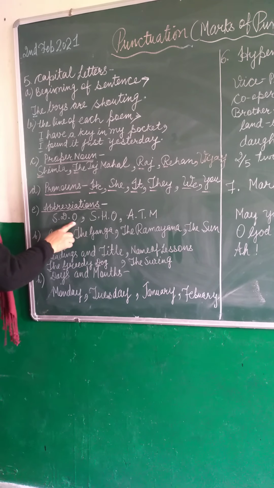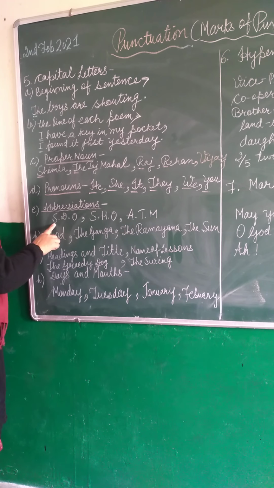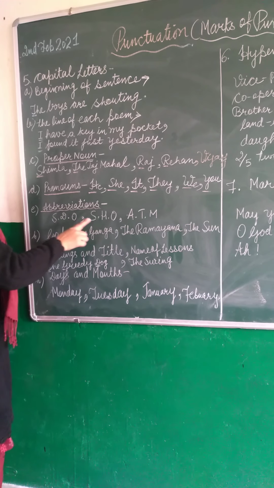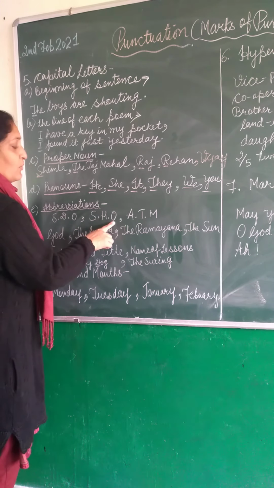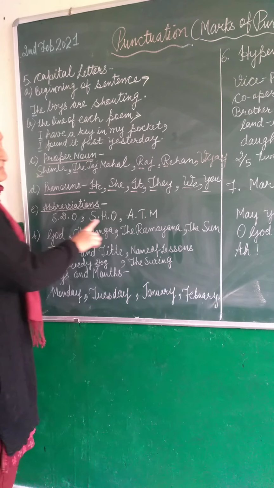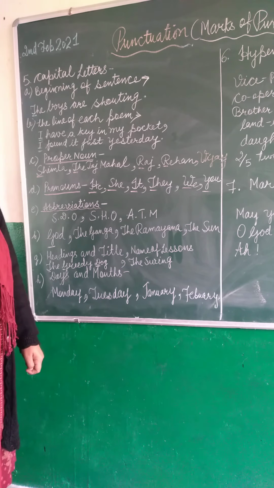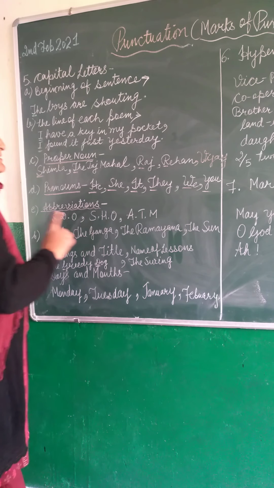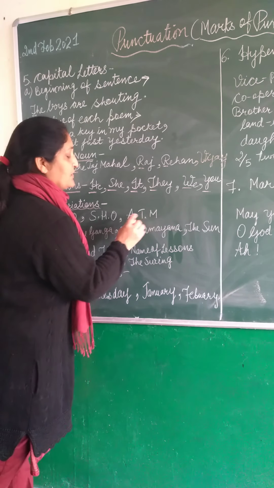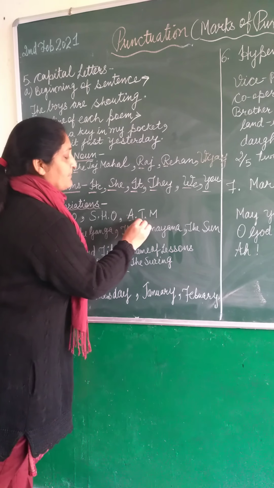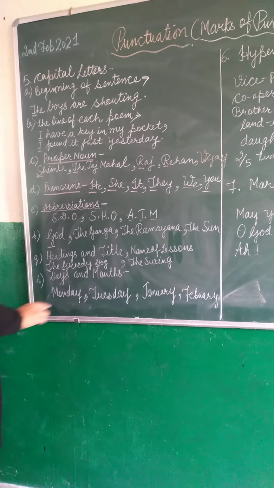So look at here, SDO. SDO means, okay, SDO. S is capital, D is capital, O is capital. Again, all the letters are capital. Abbreviations are written in capital letters. ATM, automated teller machine. A is capital, T is capital and M is also capital.